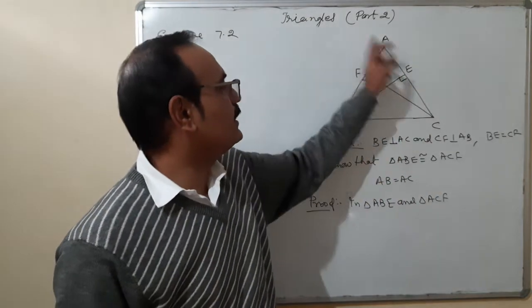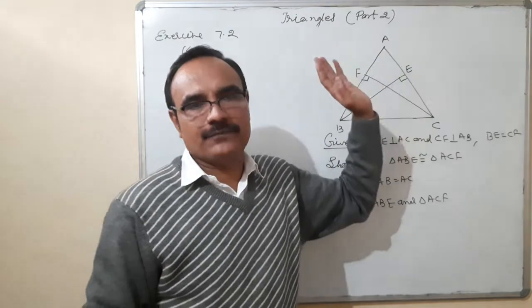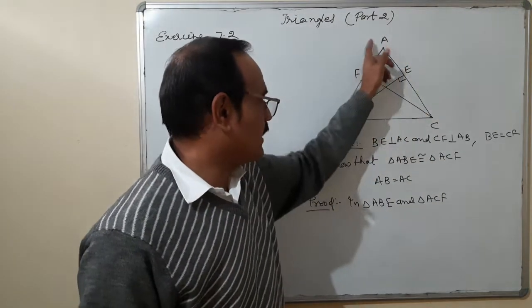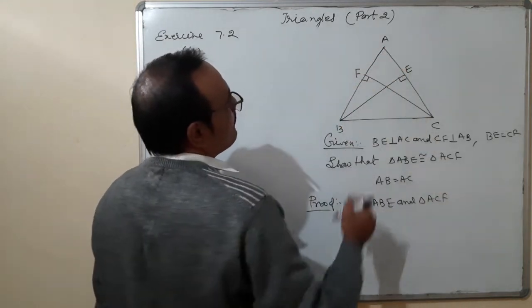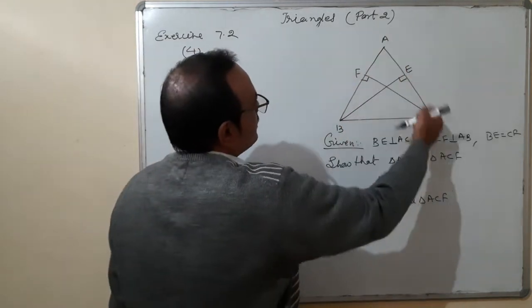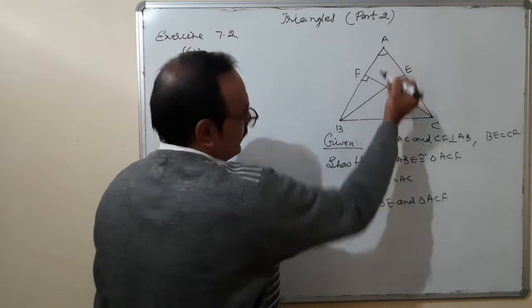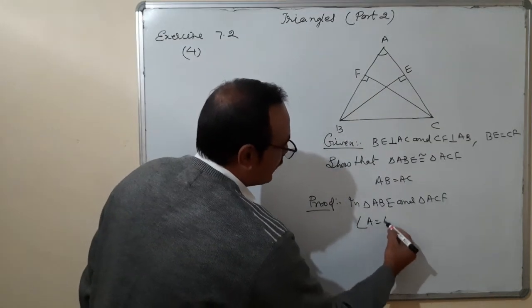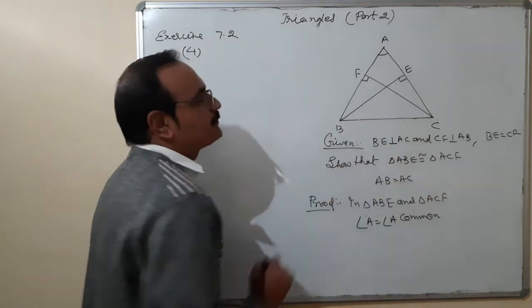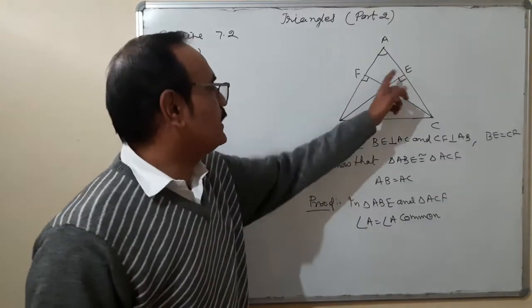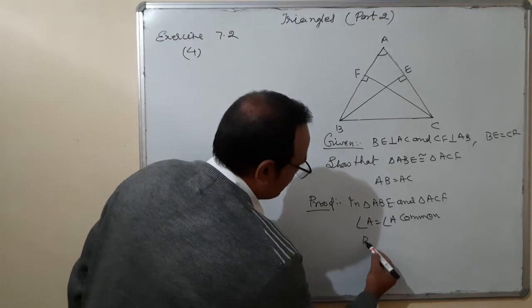One is ABE and second is ACF. In triangle ABE and ACF, you can see that one angle, angle A is equal to angle A, common. Second is BE is equal to CF, given.